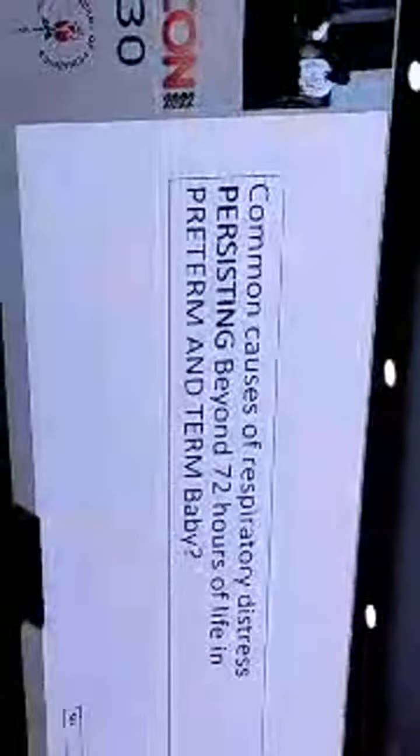So another question to Dr. Samit: what are the common causes of respiratory distress which will persist beyond 72 hours in preterm as well as term babies? Respiratory distress persisting beyond 72 hours in a term baby: common causes are aspiration syndromes like meconium aspiration syndrome, sepsis, pneumonia, pneumothorax, congenital heart diseases, then lung malformations like CCAM, CPAM, pulmonary hypoplasia. Even TTN can persist beyond 72 hours of life.